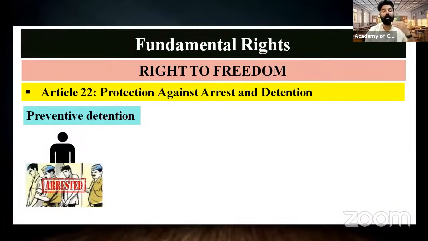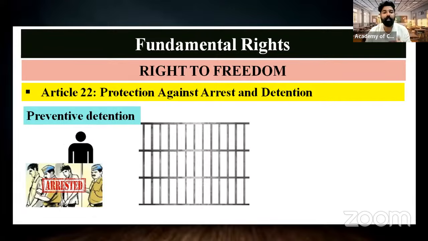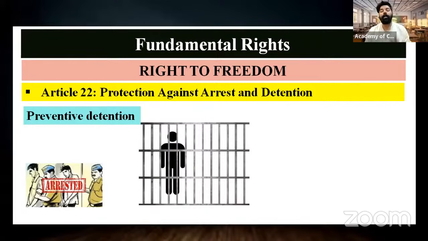Preventive detention we have covered in our classes in the explanation of the fundamental rights, Article 22. In this session we have covered two types of detention. One is punitive detention and another one is preventive detention. Preventive detention means before you have committed any particular offense, you are arrested, you are detained by the police. Because you are a person, there is a chance that in the future you may commit certain crimes.